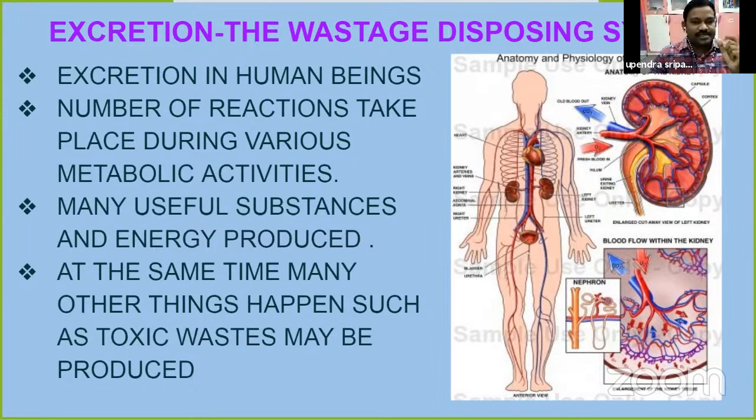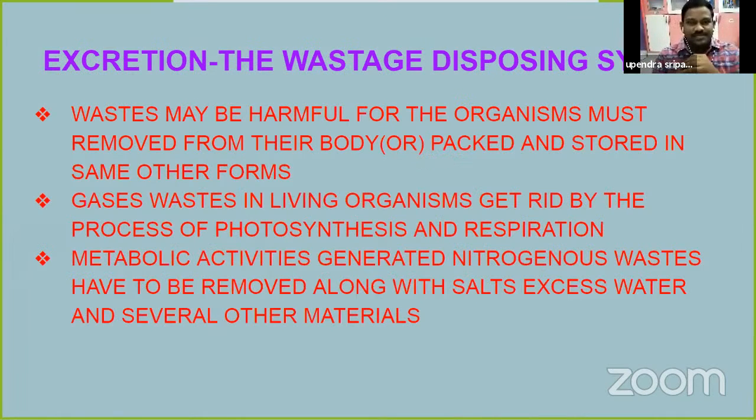From where are these nitrogenous compounds produced? When proteins are broken down into simple forms, these nitrogenous compounds are produced: urea, uric acid, ammonia. All these are wastes and must be disposed from our body. And water is also a waste product, the excess water.